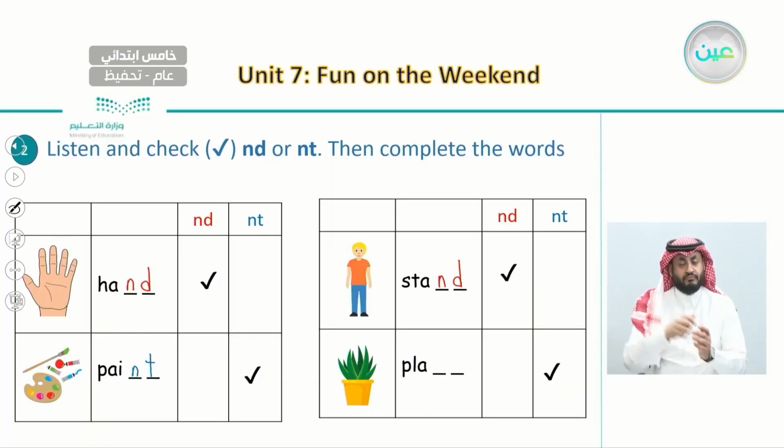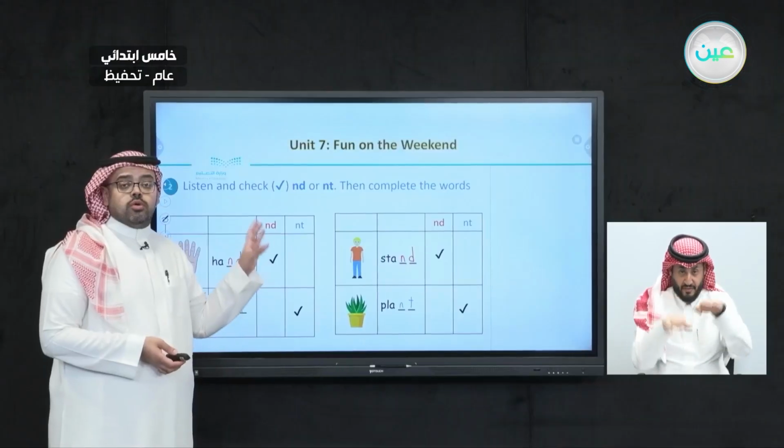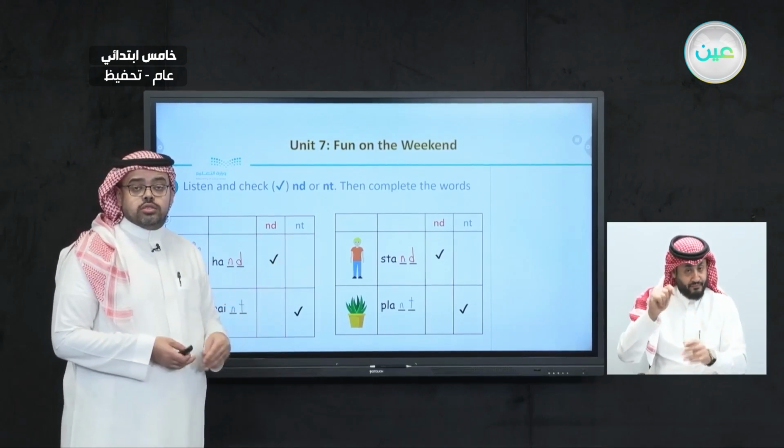Plant. So now let's go ahead and continue writing or completing this word. Here I'm going to choose blue. Let's write down this word. Plant. Very good. So here we finished all these four words, and now we can differentiate between the words that end with ND and NT.